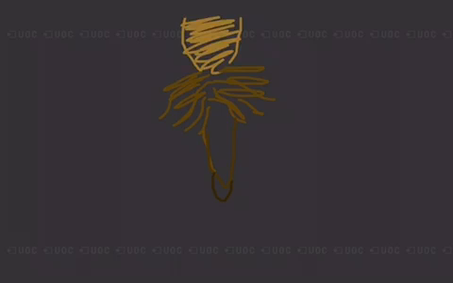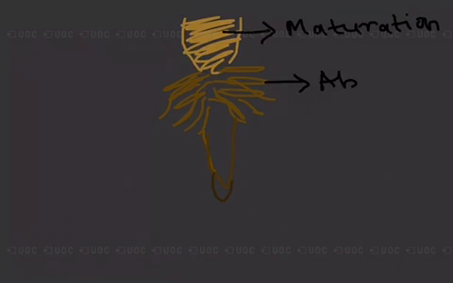So we have the region of maturation. The region of maturation, I'll write just maturation because I don't have enough space. The region of absorption, or the region of root hair. These are the root hairs.